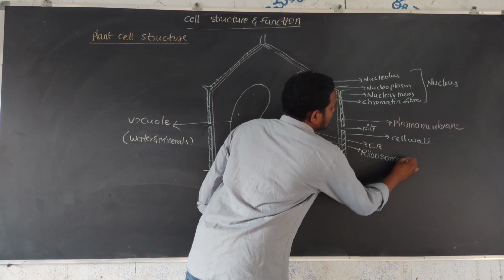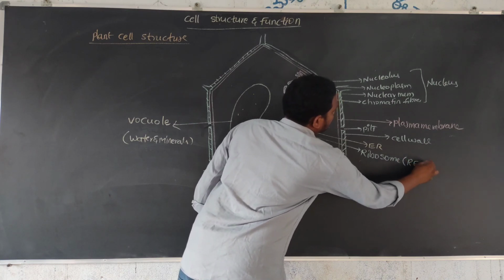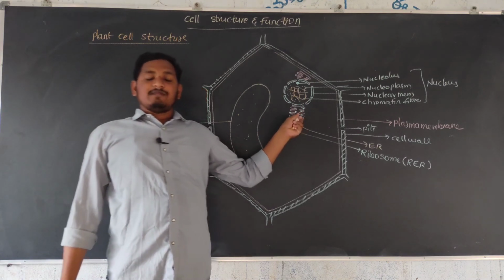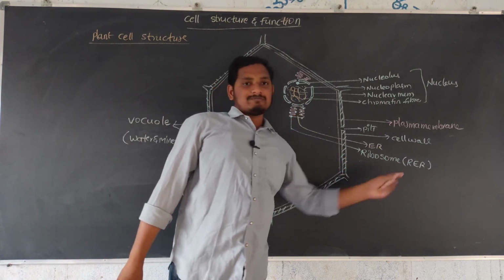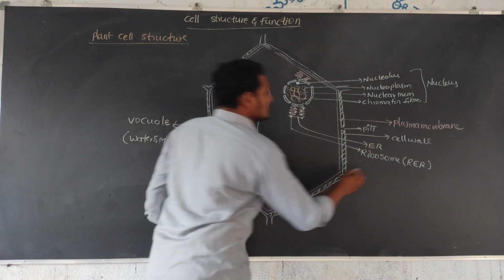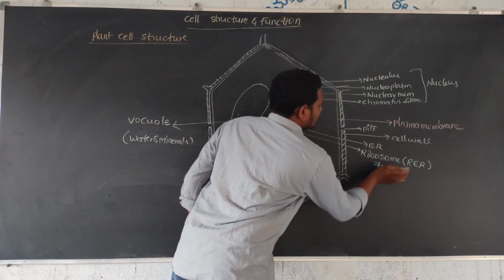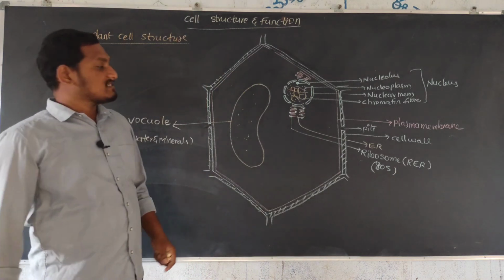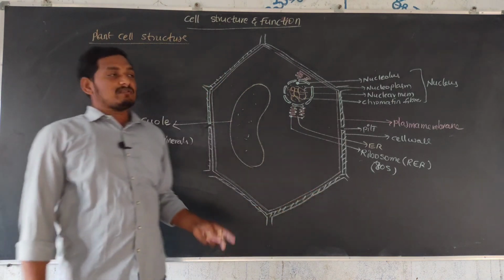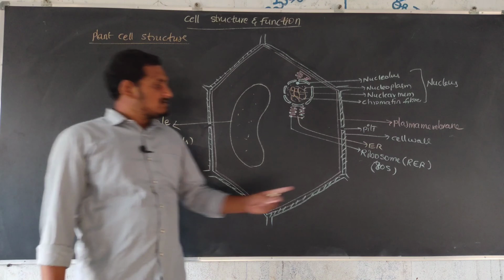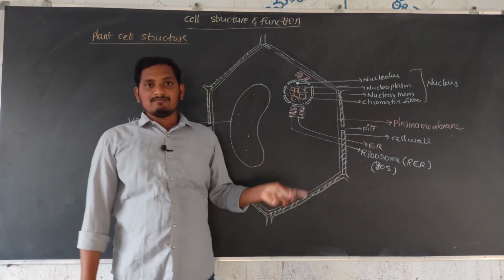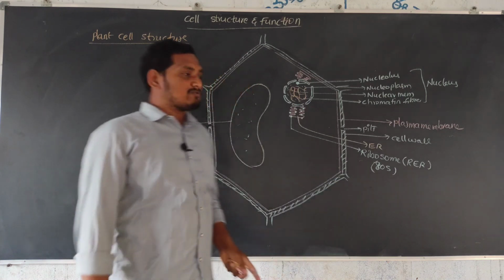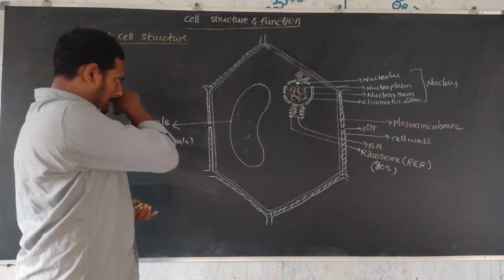Ribosomes on the surface make it the rough endoplasmic reticulum. The ribosomes here are 80S type, because this is a eukaryotic cell. In a prokaryotic cell, 70S ribosomes are present, but in this eukaryotic cell, 80S ribosomes are present.